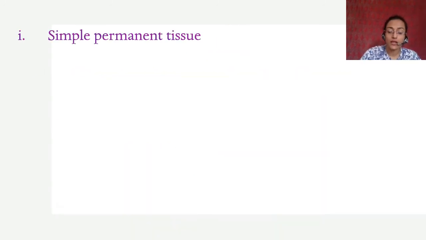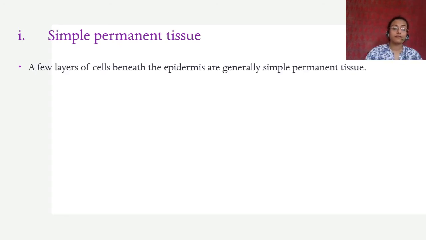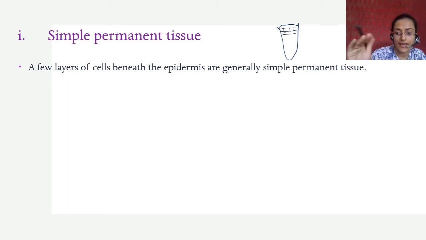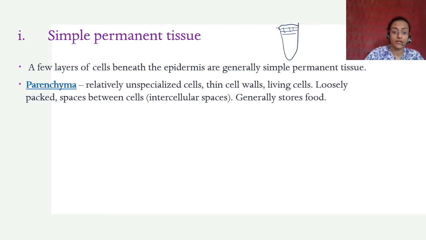So there are again different types of permanent tissue. The first one is simple permanent tissue. The few layers of cells beneath the epidermis are generally simple permanent tissue. In the previous slide you saw the epidermis on top, and then a few layers of simple cells. Those are simple permanent tissue. In this there are three types.